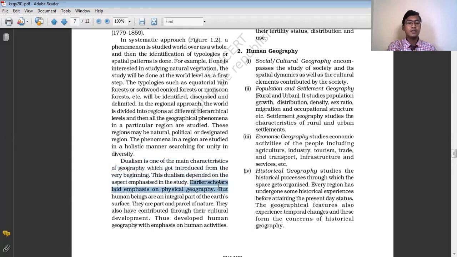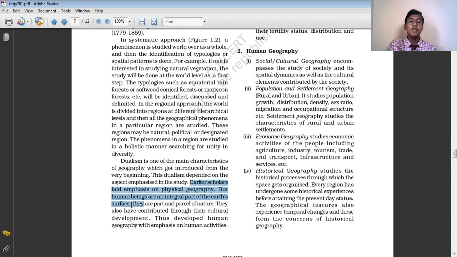So the earlier scholars laid emphasis on physical geography. When geography as a subject came into existence, the geographers at that time mainly paid emphasis on physical geography. They were mainly engaged in studying the physical part of geography. But human beings are also an integral part of the Earth's surface, because without human beings, the Earth does not have any meaning. Without human beings, there is no importance of this Earth or this planet.